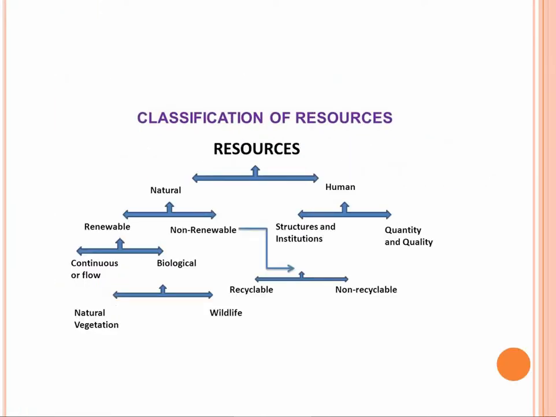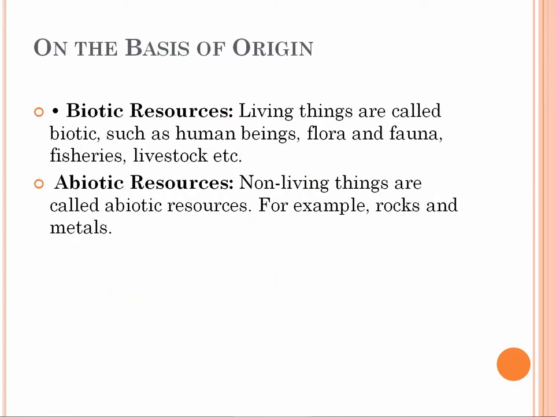Next, the classification of resources. I told you natural resource and human resource; I don't want to go much into that, I skip this. Then on the basis of origin, we have seen two already: biotic resource and abiotic resource. Living things are called biotic resources, and non-living things are called abiotic resources. Biotic resource examples: flora, fauna, fisheries and livestock, etc. And abiotic resources: rocks and metals.